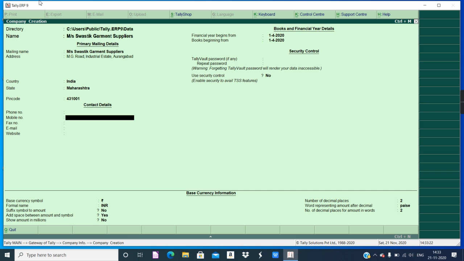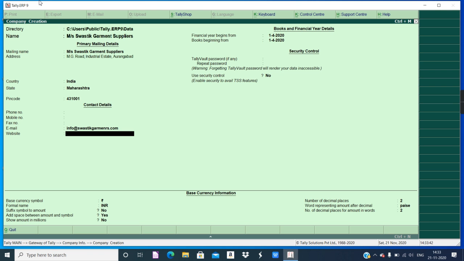Mobile number, phone number, fax number are not given in the question. Email is given as info@swastikgarments.com.